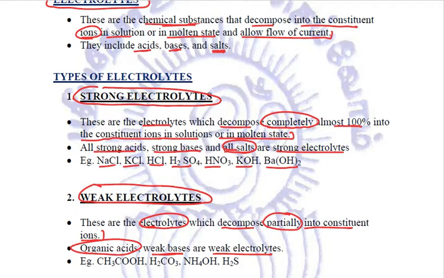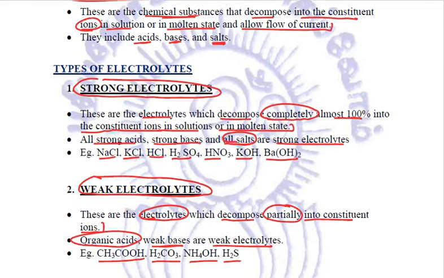For example, CH3COOH. What is this? This is acetic acid, ethanoic acid. H2CO3. This is carbonic acid. NH4OH. This is ammonium hydroxide. H2S. This is hydrogen sulfide. They are all weak electrolytes.